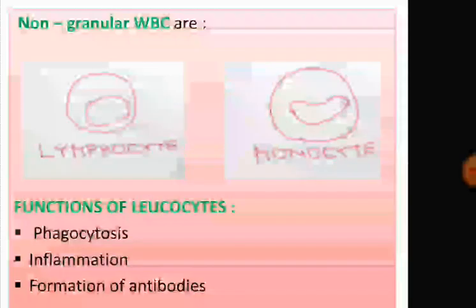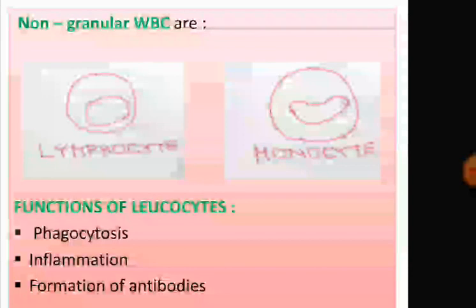Next is non-granular WBC. That means the cytoplasm does not contain granules. They are lymphocytes and monocytes. Lymphocytes produce antibodies, and monocytes ingest germs.